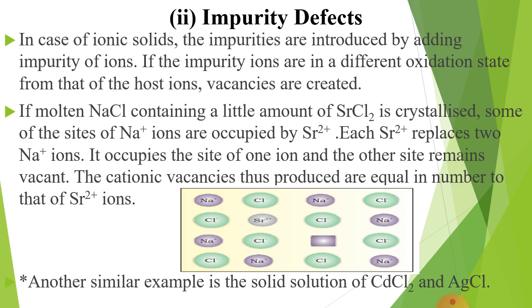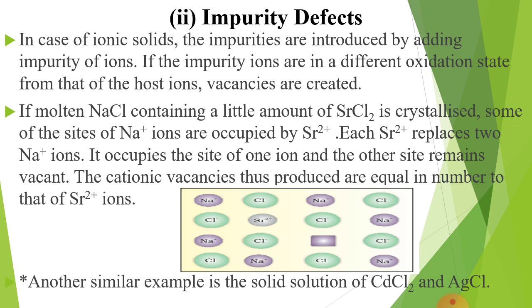That's why each Sr2+ replaces 2 Na+ ions to maintain the electrical neutrality. It occupies the site of one ion and the other site remains vacant. The cationic vacancies thus produced are equal in number to that of Sr2+ ions introduced.